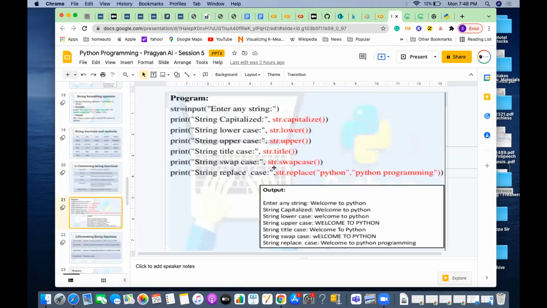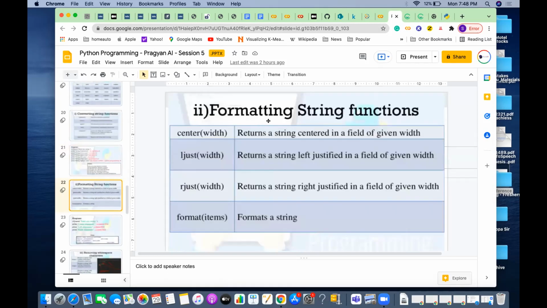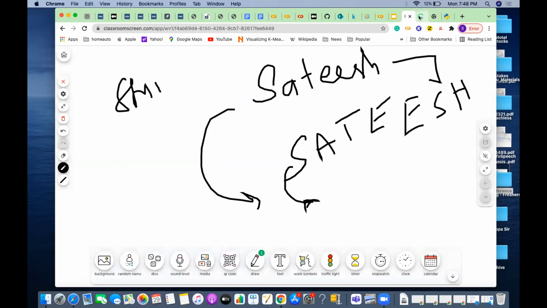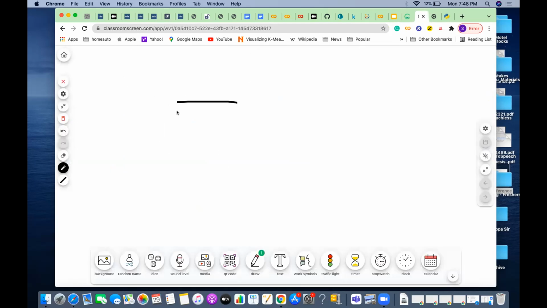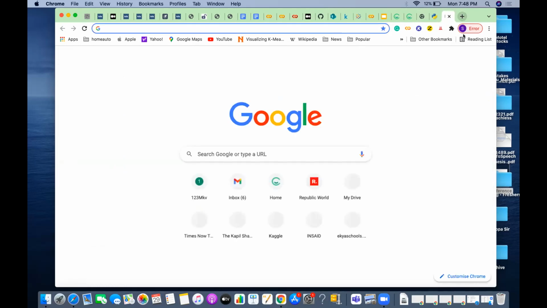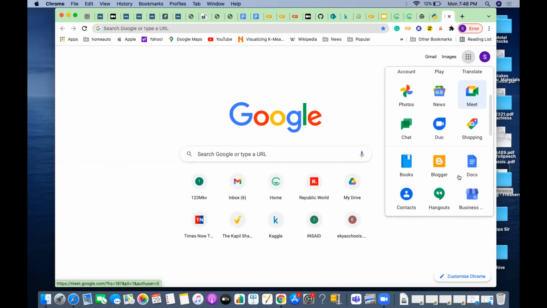So what is the other set of functions? The other set of functions is for formatting. What is a formatting thing? If you already know documents, there is something like justified, or left-side justify. Let me show you in a Word document. It will give those kinds of operations, like you can justify and do all those operations.